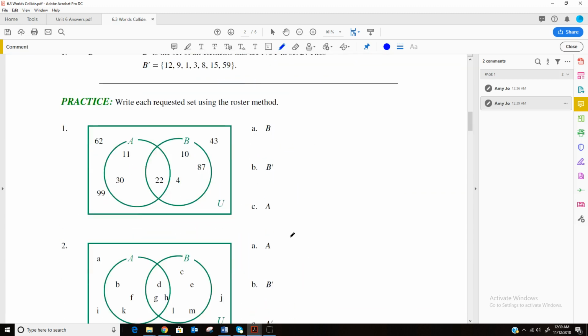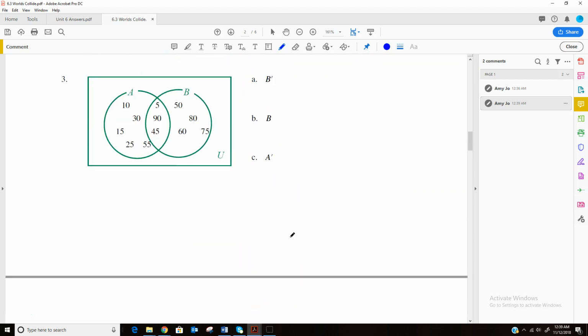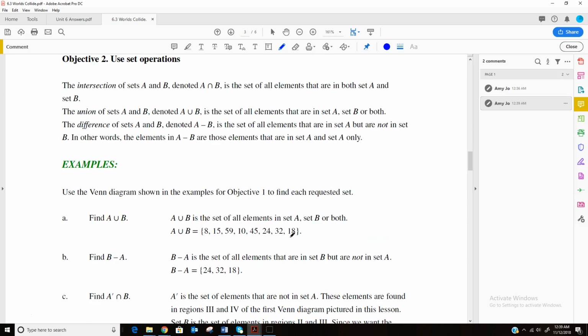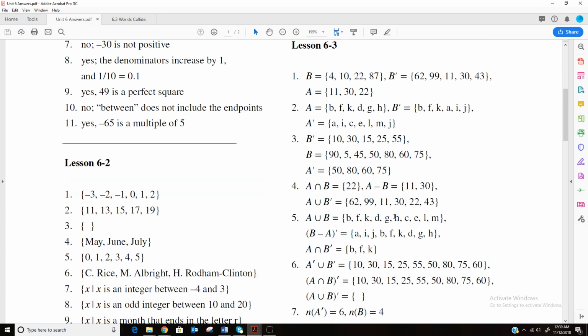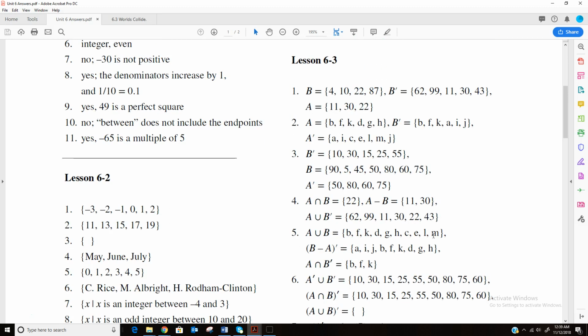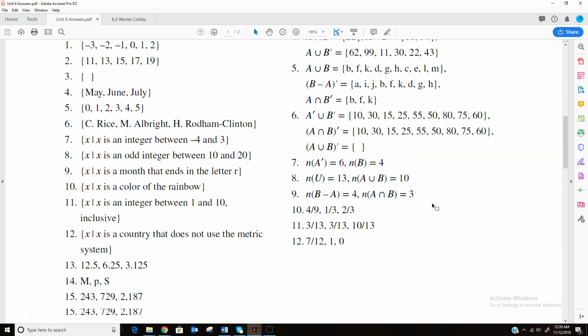Here's a set of practice problems that you could work on. I would pause the video and do those, see if you're understanding them, and then go to the later page here and see if you have your answers correct.